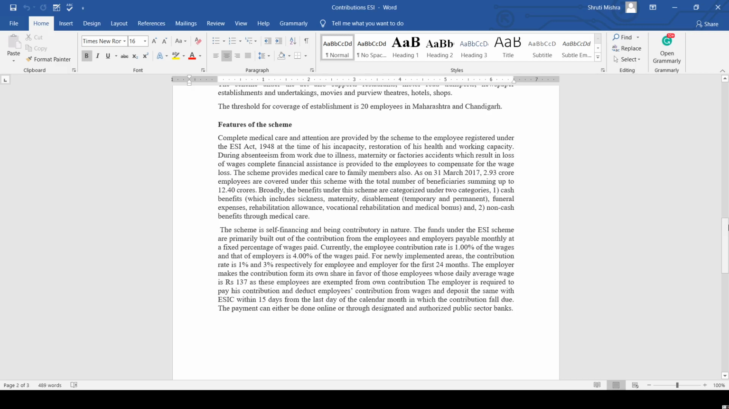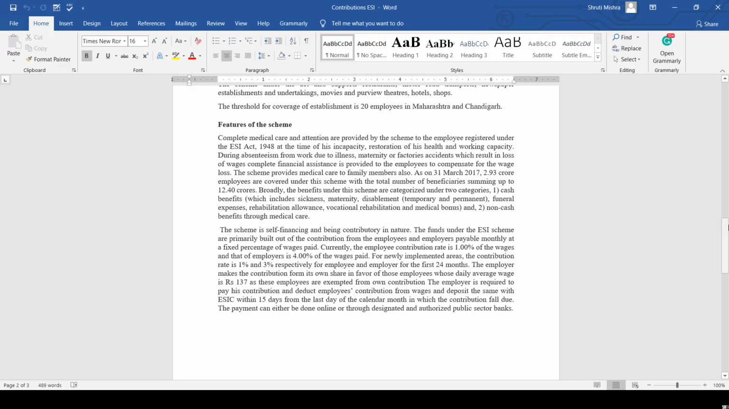Now, currently the employee contribution is 1% of the wages and the employer's is 4% of the wages paid. For newly implemented areas, the contribution rate is 1% and 3% respectively for the employees and the employers. It means 1% for the employee, 3% for the employer for the first 24 months.